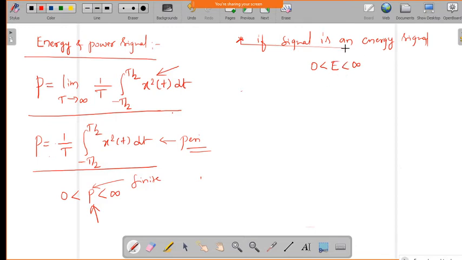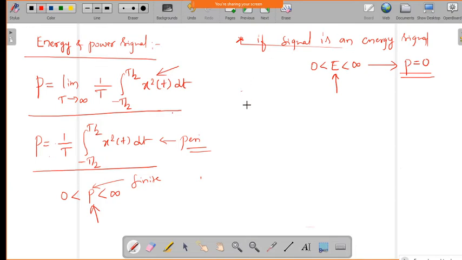Now for that same energy signal, the corresponding power will be equal to 0. So this you have to note down. For the signal which is an energy signal, the energy will be finite, but the power will be 0. Okay. So this is important.